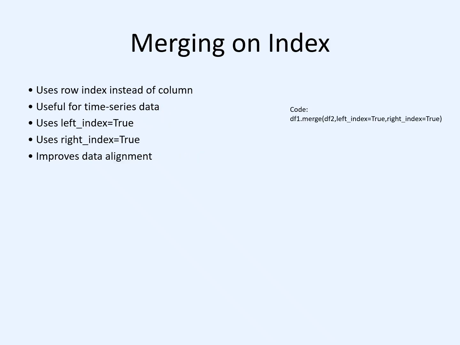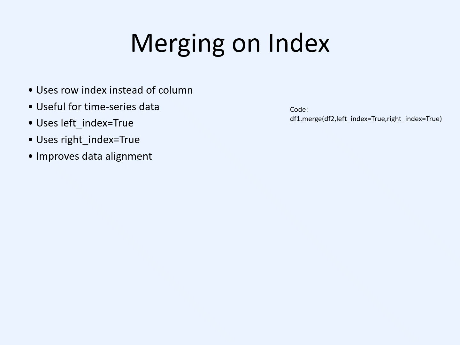Merging on index. When we merge two datasets, we use a common column such as customer ID or student ID, but sometimes the record information is stored using the row index instead of a separate column. In such a case, pandas allows us to merge datasets using their index value. The parameters left_index=True and right_index=True indicate that the merge operation should use the index of both data frames for matching records.